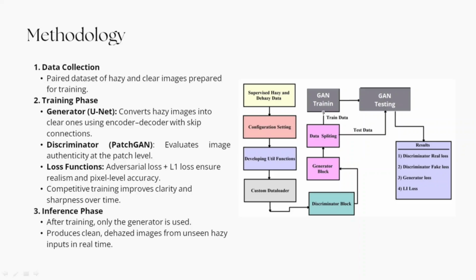And the third phase is the inference phase. After the training of the model, the discriminator is discarded. It is removed, and we use only the generator. The lightweight structure allows it to produce clean and dehazed images from any unseen hazy inputs.